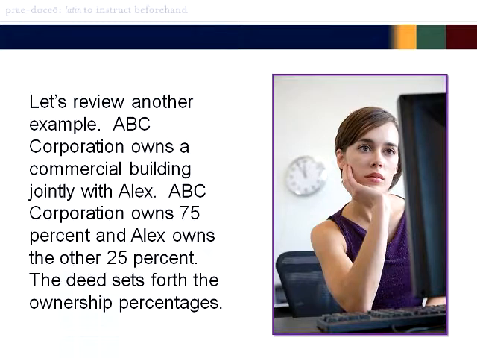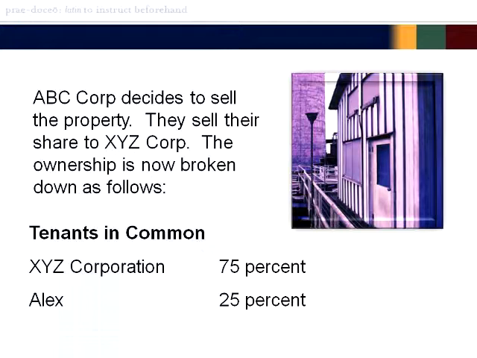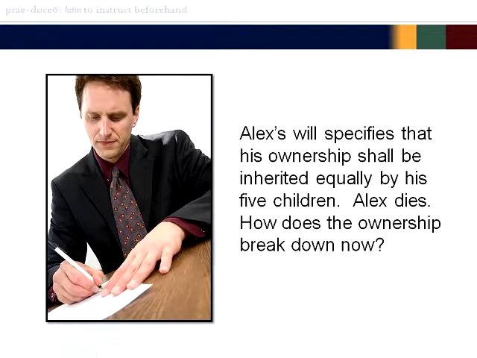Let's review another example. ABC Corporation owns a commercial building jointly with Alex. ABC Corporation owns 75% and Alex owns the other 25%. The deed sets forth the ownership percentages. ABC Corporation decides to sell the property. They sell their share to XYZ Corp. The ownership is now broken down as follows. Tenants in common. XYZ Corporation 75%. Alex 25%. Alex's will specifies that his ownership shall be inherited equally by his 5 children.